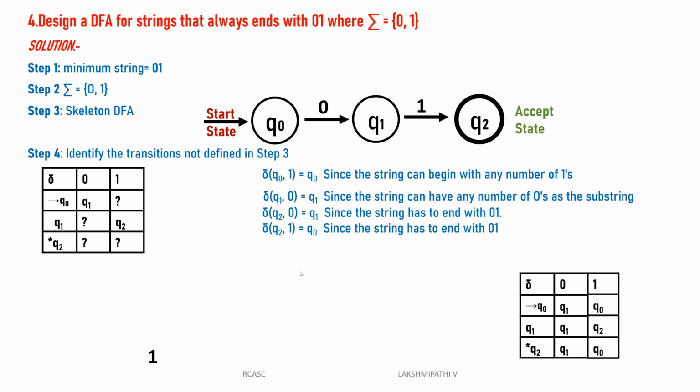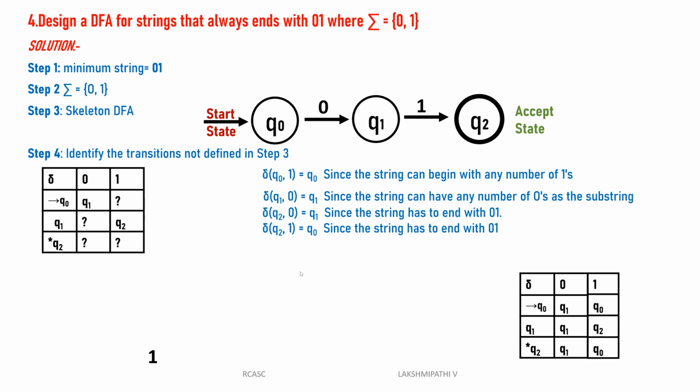Why we take q0 of 1 is q0: sometimes the machine will be repeating the number of ones in the beginning, and always end with 0 1. That type of strings will be accepted when you are giving q0 of 1 is this one. Then q1 of 0 is sometimes the number of zeros in the beginning, then end with 0 1. Either it is a number of ones or a number of zeros, it ends with 0 1. At that time we can give q1 of 0 is q1 only.